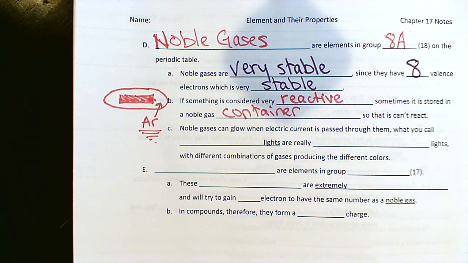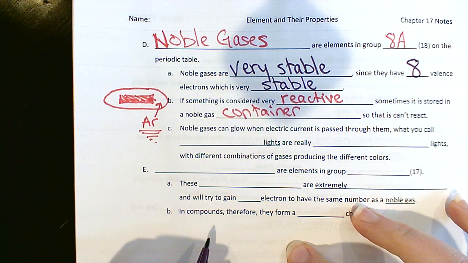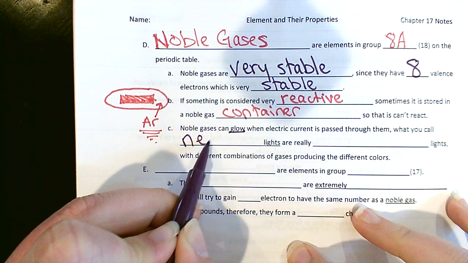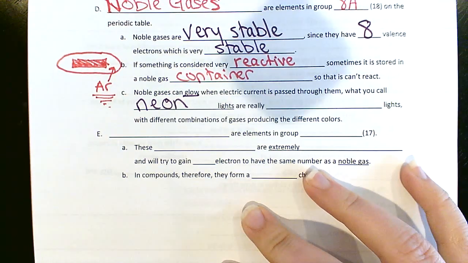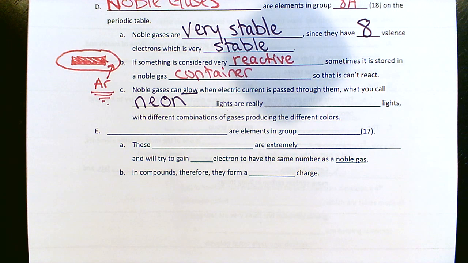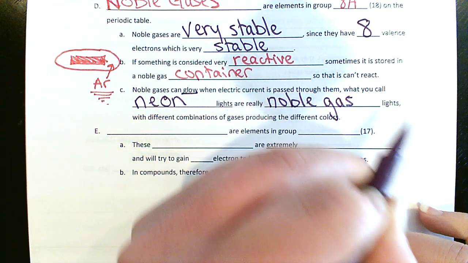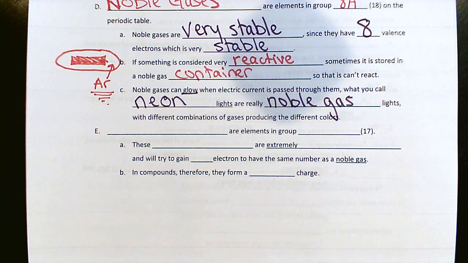All right. Another thing about noble gases is that when electric current is passed through them, they glow. So what you probably call neon lights, if you're at a bar and grill or something, and they have cool lights that are neon lights, the different colors are actually from all the different noble gases. I think the reddish orange is actually neon. If they're not that color, they're not really neon lights. They have some mixture of different noble gases that give lots of cool different colors when we're looking at them.